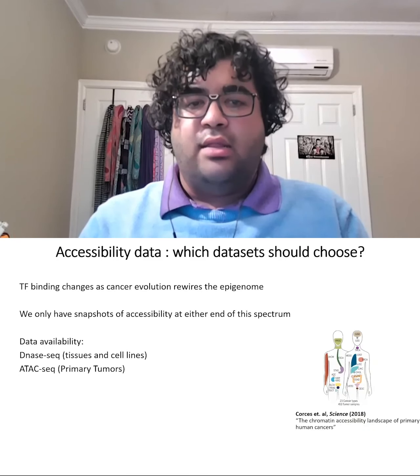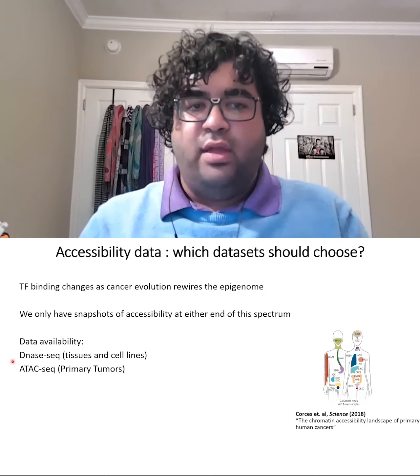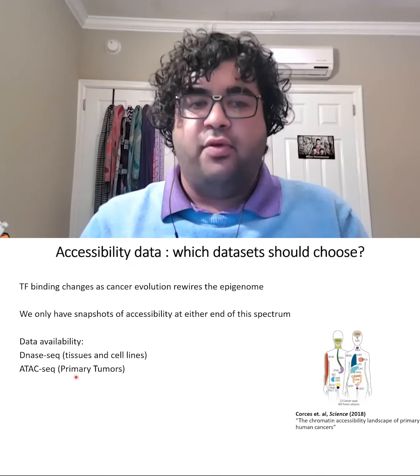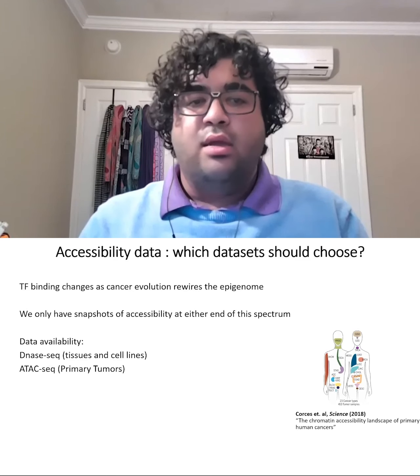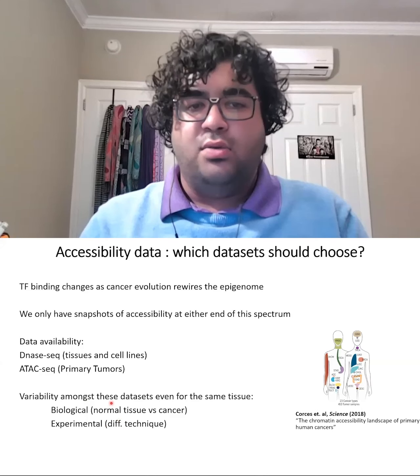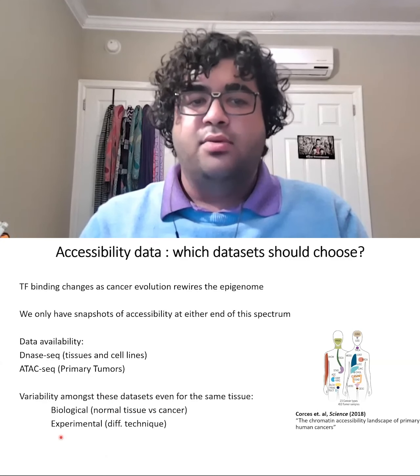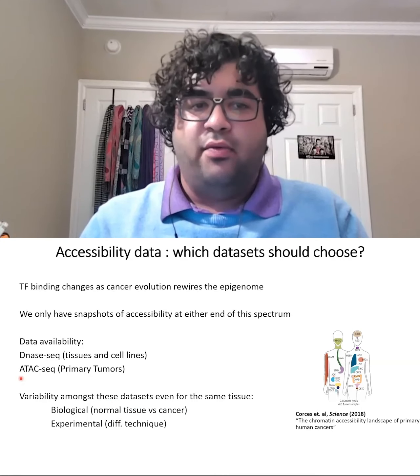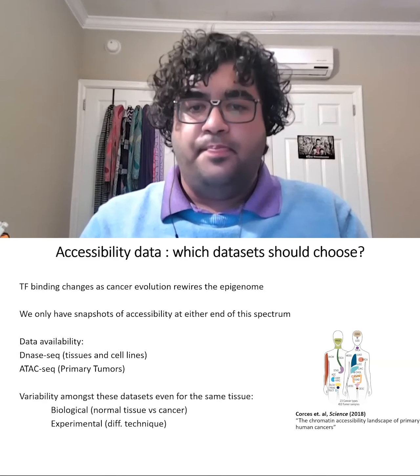Additionally, the data that usually exists is in the form of DNase-seq for tissues and ATAC-seq for primary tumors, meaning that these datasets can vary both in the biological sense, where the tissue and the cancer are different, but also in the experimental sense, as these are profiled using different techniques.